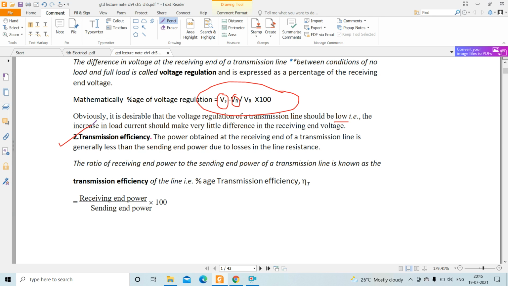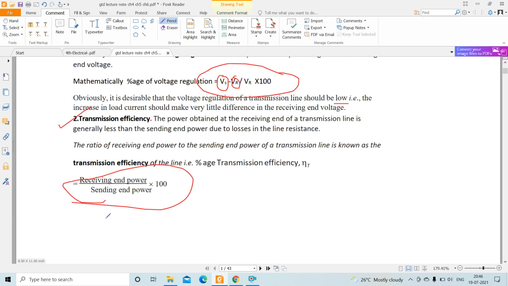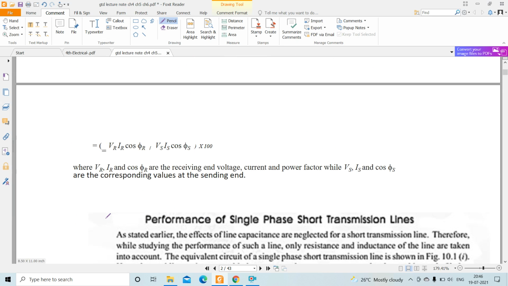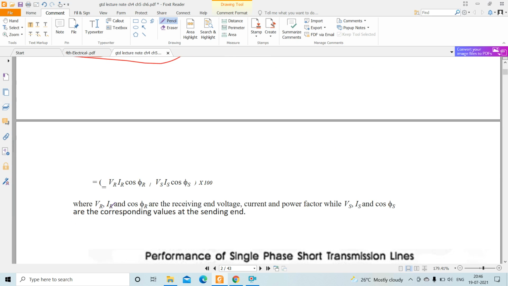The ratio of receiving end power to the sending end power of a transmission line is known as transmission efficiency. So this is the formula for transmission efficiency. The receiving end power, that is the power delivered to the load, is VR IR cos phi r, and the sending end power is Vs Is cos phi s.